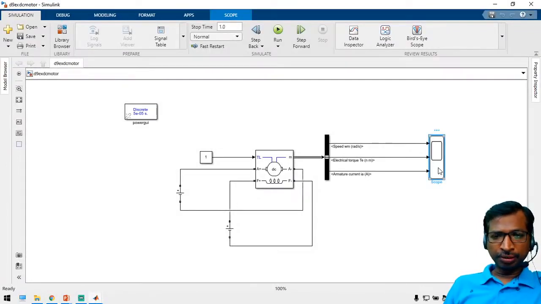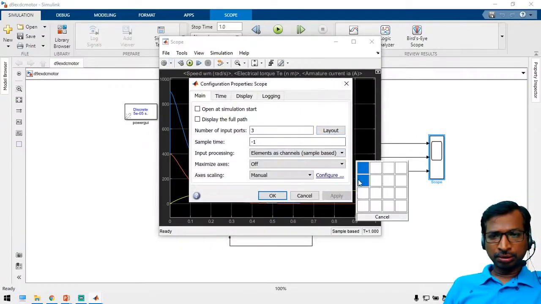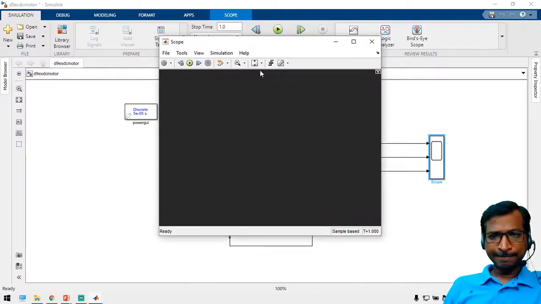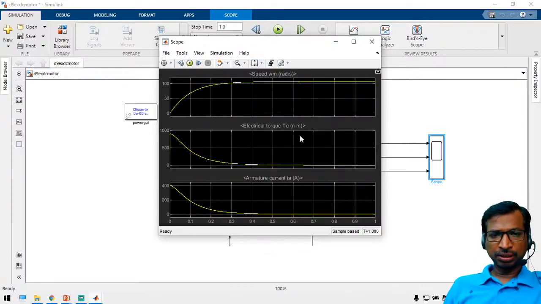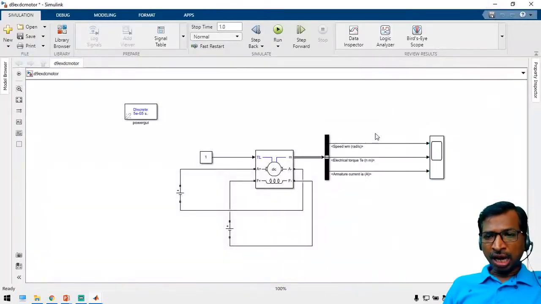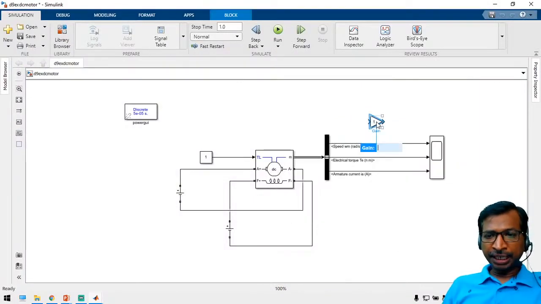Just open the scope so you can understand. See here the speed, omega m, by default it will be in radian per second. To convert to RPM, just take a gain block, radian per second to RPM. So 30 divided by pi. So this is the conversion factor. You can use it.